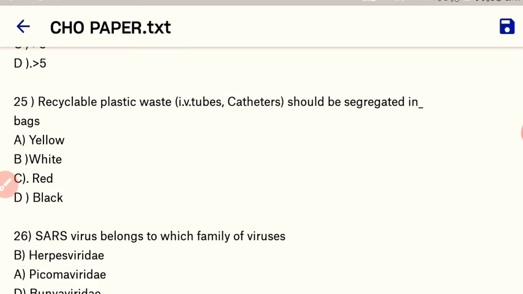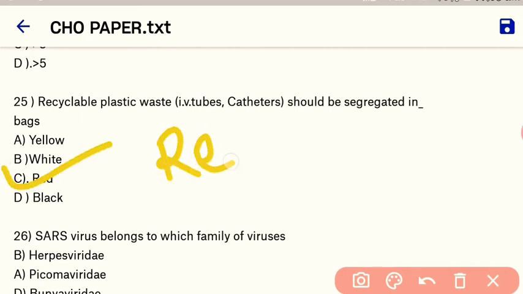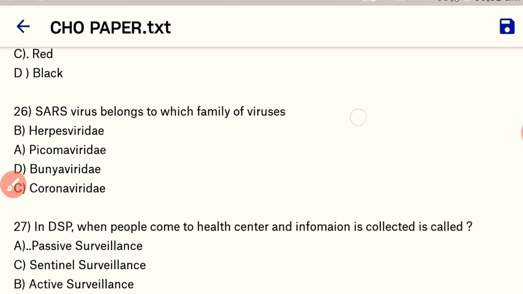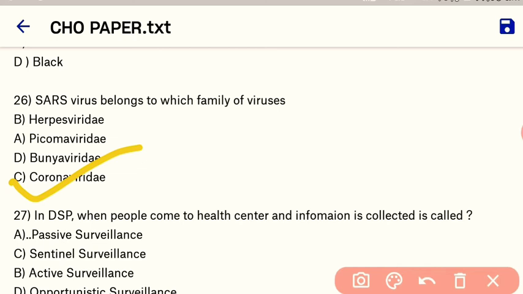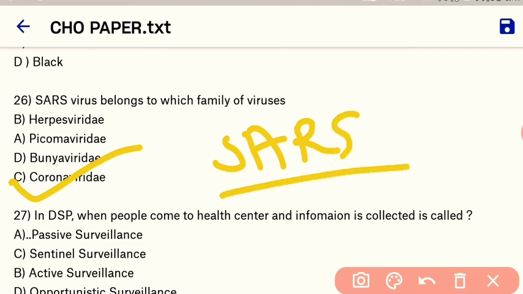Okay. Next question. Recyclable plastic waste, that is IV tubes and catheters, should be segregated in which bag? So here our right answer is in a red bag. Okay, plastic material like IV tubes and catheters should be segregated in a red bag. Okay. Next question. SARS virus belongs to which family of virus? So here our right answer is the coronavirus family. Okay. Severe acute respiratory syndrome, SARS, belongs to the coronavirus family.